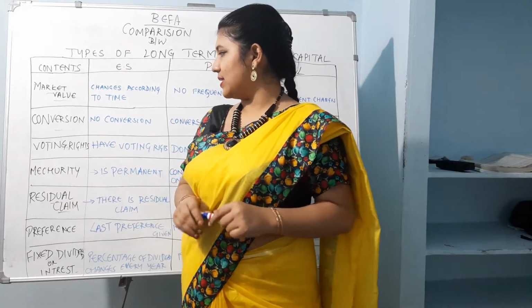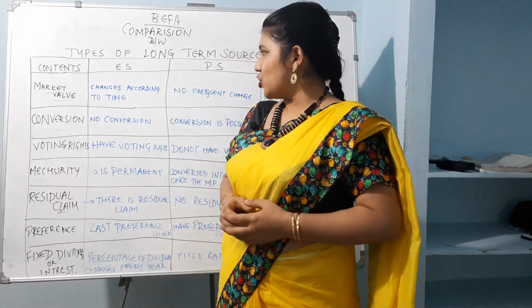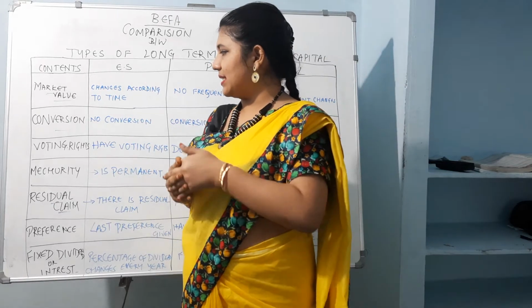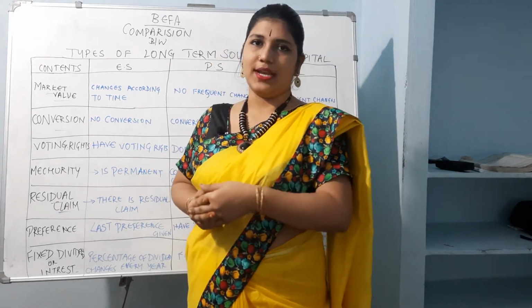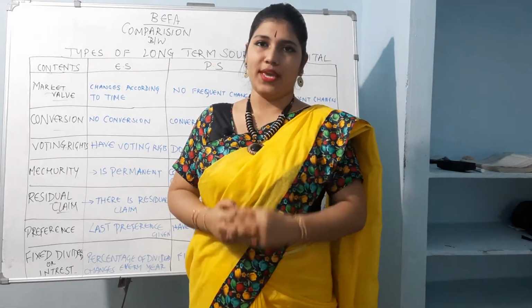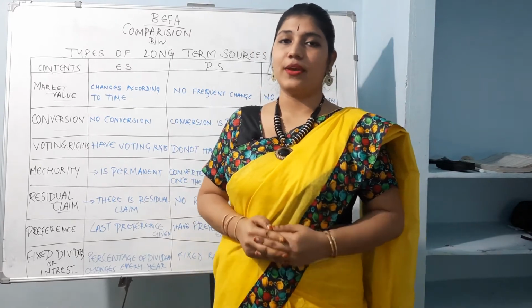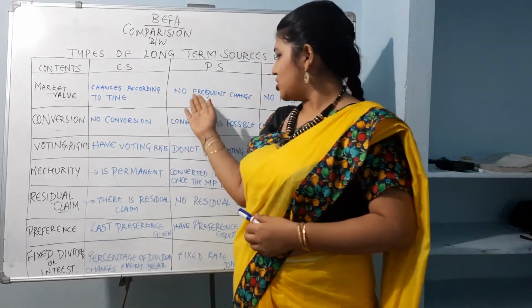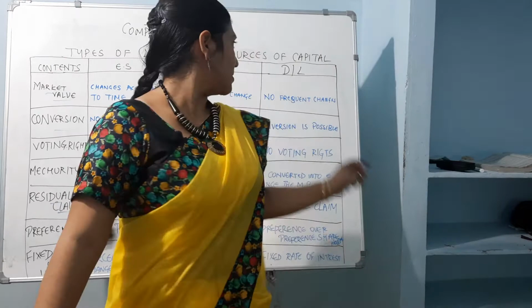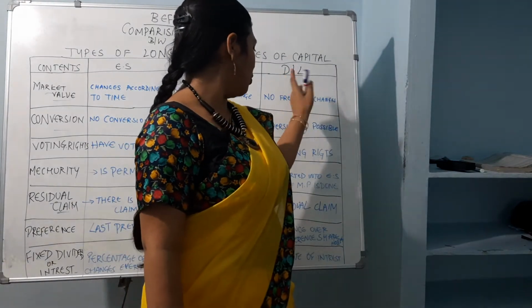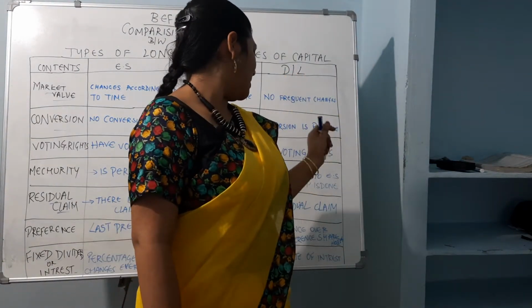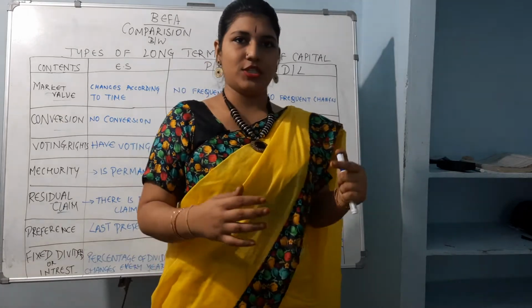Then maturity. As I told you, the maturity date of equity shares will be permanent always, it doesn't change. But when coming to preference shares and debentures or loans, that maturity value is converted.